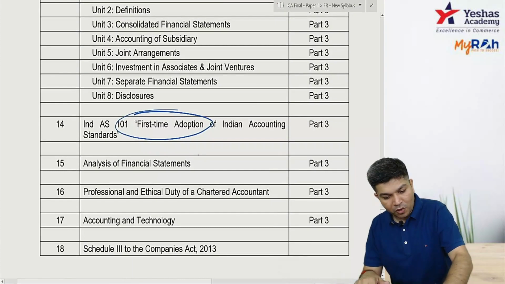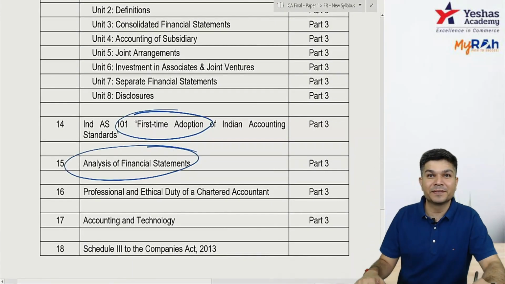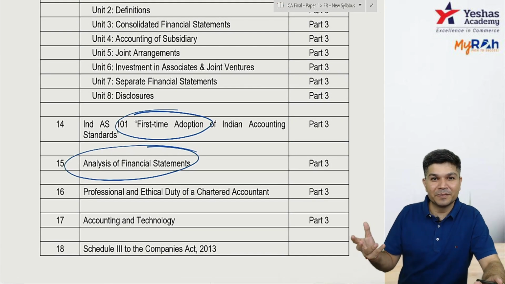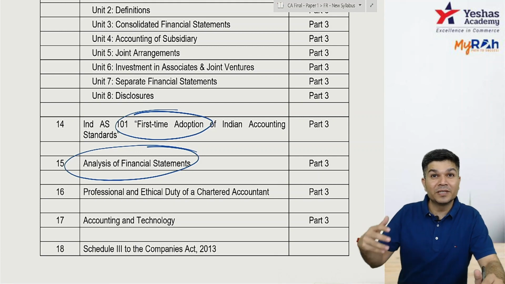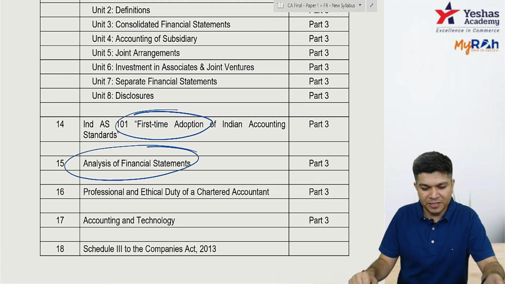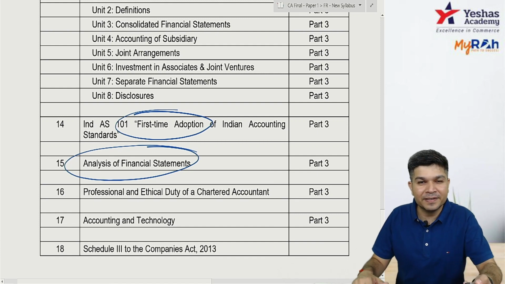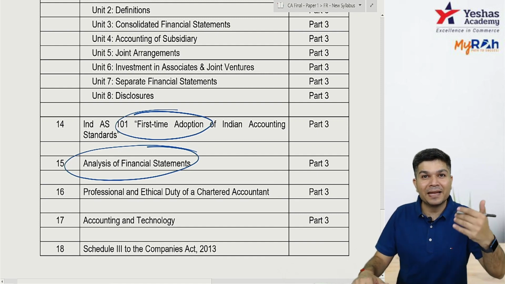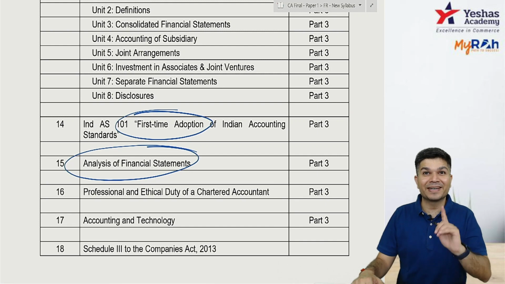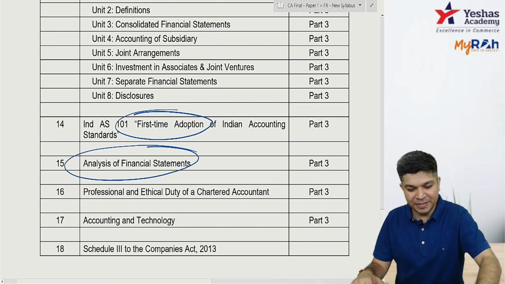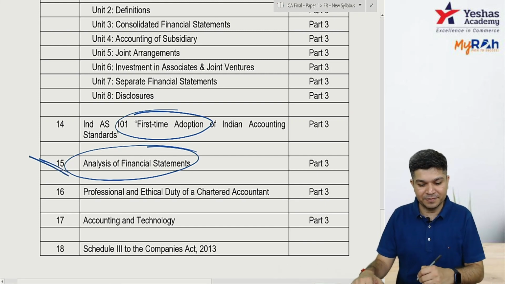Then we have a chapter called Analysis of Financial Statements. So financial statements will be given to us. In disclosures, there might be some issue. Schedule 3 disclosures might not have been followed properly. So we rectify the errors, we redraft the balance sheet and P&L. I repeat, we rectify errors, we redraft the balance sheet and P&L. That's analysis of financial statements.